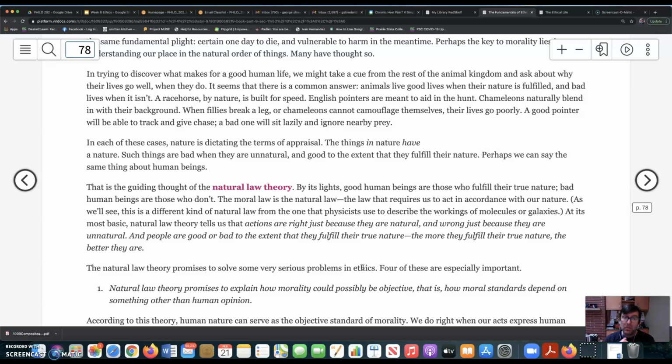What is the starting point of natural law theory? This observation that we are animals and that we can assess the lives of other animals as being good or bad, depending on whether they are fulfilling or violating their nature. So maybe we can assess the lives of human beings in the same way and move from this question of whether they are fulfilling or violating their nature and pivot from there to a claim, well, this is what constitutes the moral life for the human, right? A moral life for a human being is one in which they are fulfilling their nature, right? So we move from claims about nature to claims about morality, right? That's the suggestion.